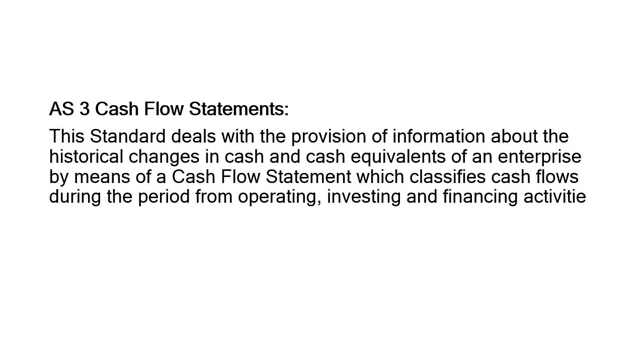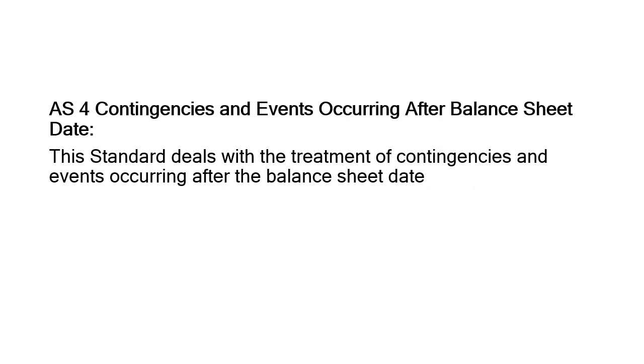Then comes the cash flow statement. These statements contain all the information about the cash flows. It says the provision of information about the historical changes in cash and cash equivalents of an enterprise by means of a cash flow statement. What do we mean by cash equivalents? Cash equivalent means anything that is similar to cash, for example, current assets. All those things which are not in cash but appear as cash. All these things have to be presented in the financial statement.